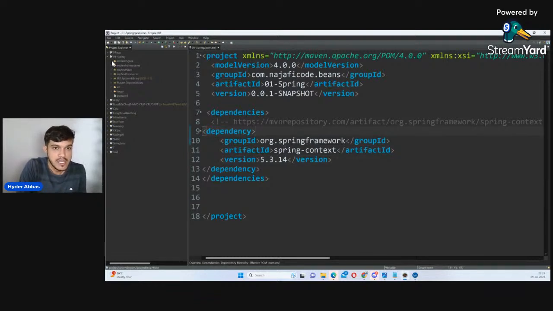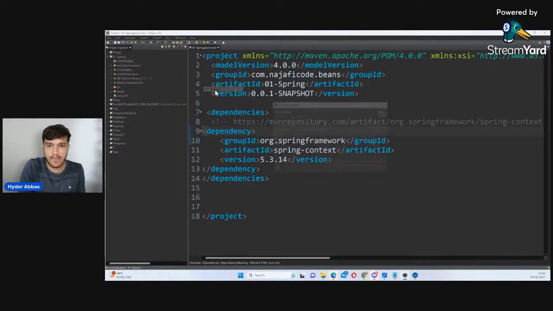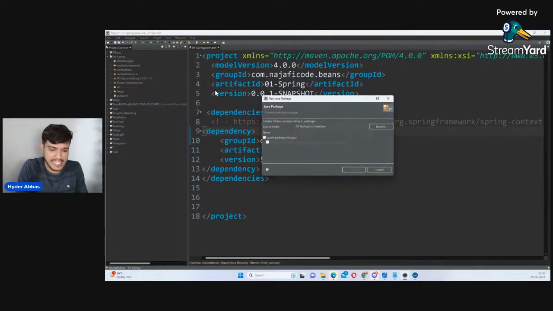Now, my dear friends, where to write the program? You have so many folders here. The first folder is there, source/main/java. On the first folder, right click and create the package. Even if it is not visible completely, if you know Java, you will be in a position to do that. So create a package, and I'll give the package name as Najafi code dot beans.